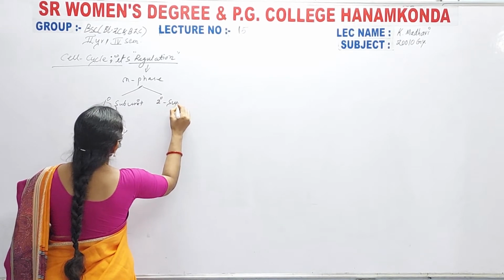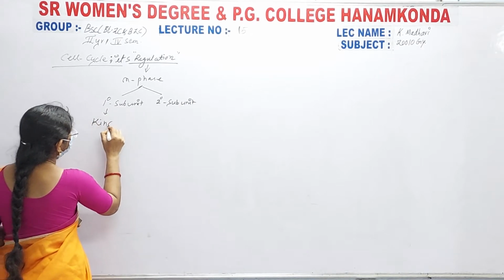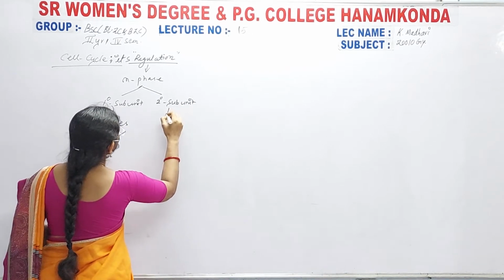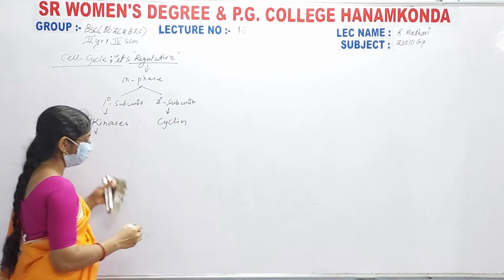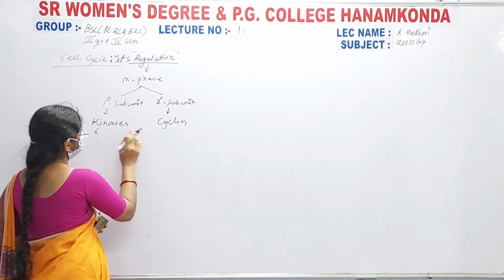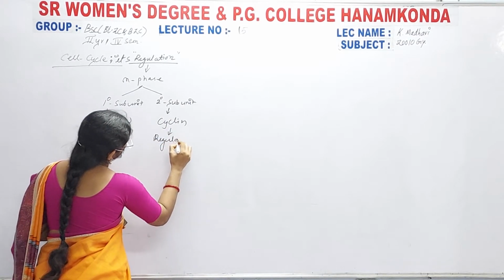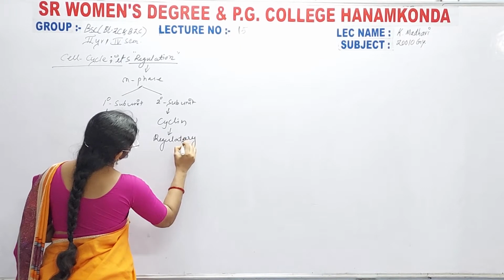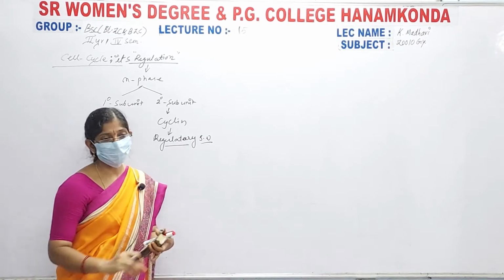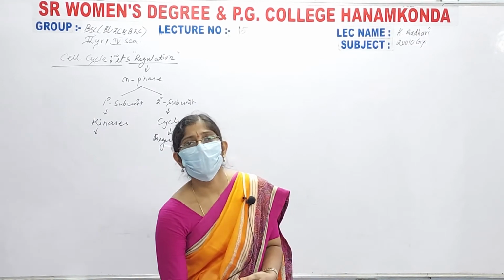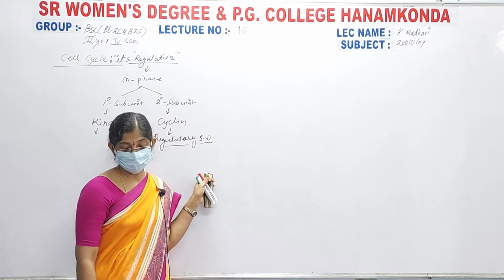The primary subunit is known as the kinase, and the secondary subunit is known as the cyclin. These are also known as regulatory subunits, and together they control the cell cycle.